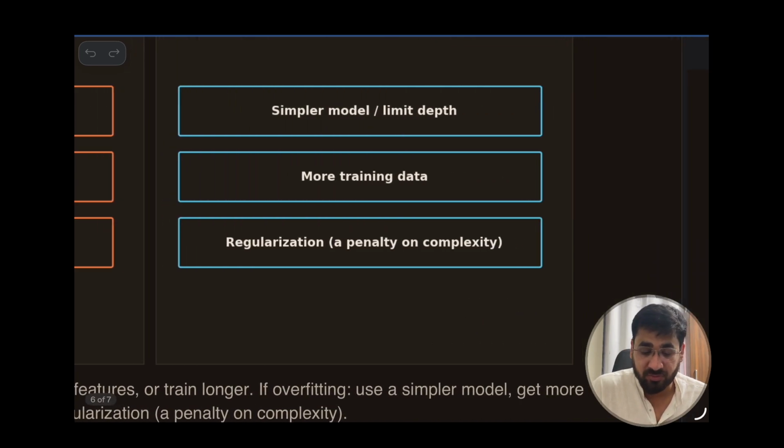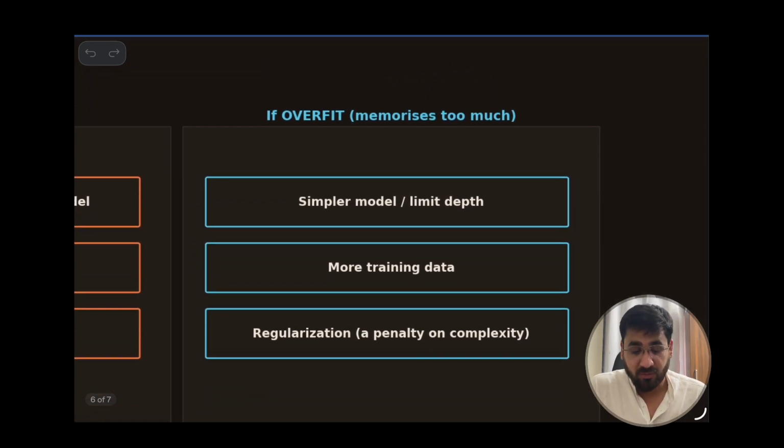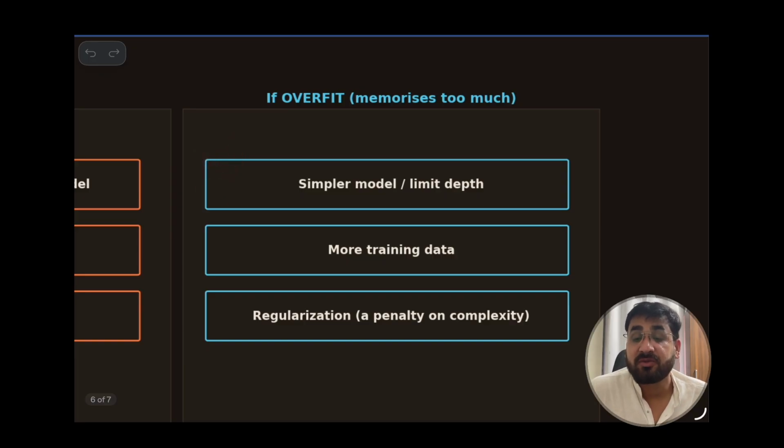Now if you've gone through a situation of overfitting, what will you do? You will use a simpler model. Train on more training data. And use regularization. This is something very important and very handy.